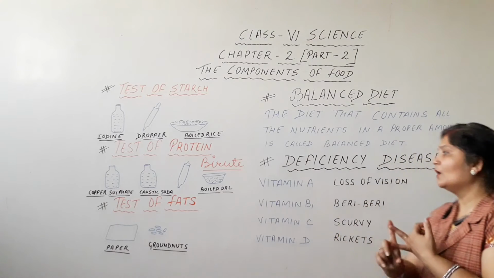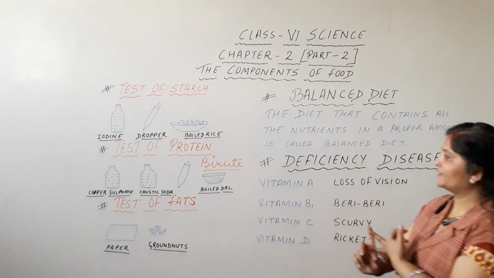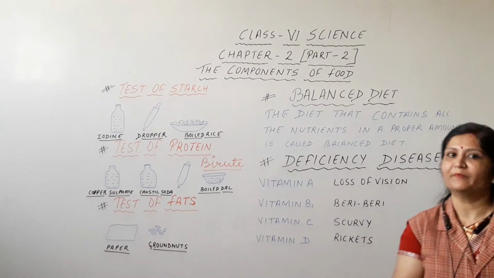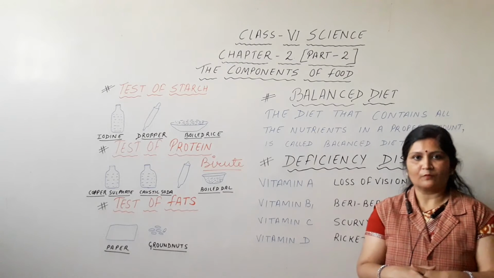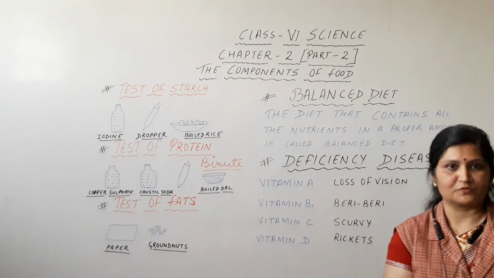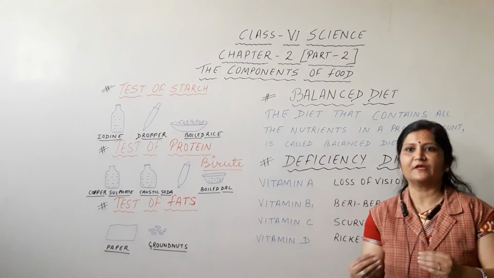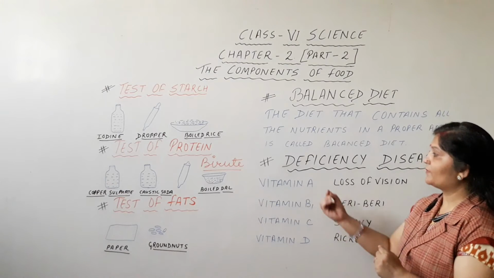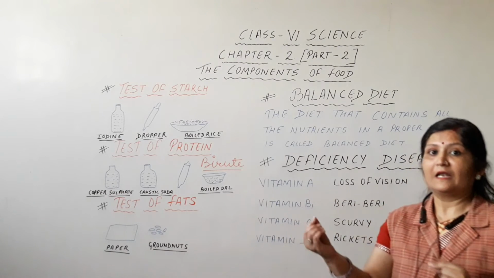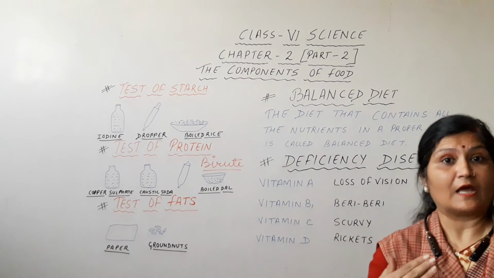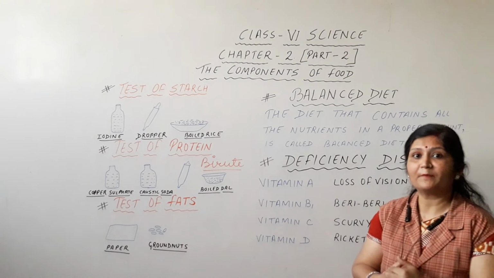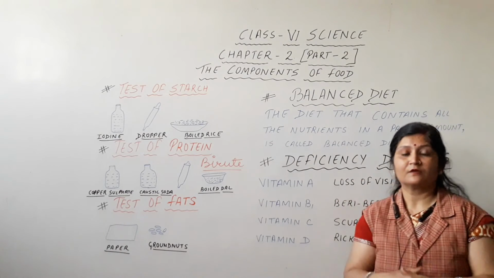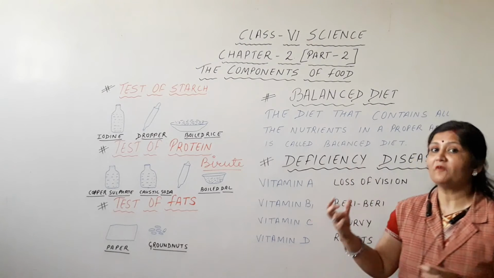Remember? Okay. Now we will talk about the vitamins and minerals. There are many types of vitamins and many types of minerals. And they are required in a very small amount. All these vitamins and minerals we require only in a small amount. But even then, if any type of vitamin or mineral is lacking, then what happens? It may cause a specific type of disease.